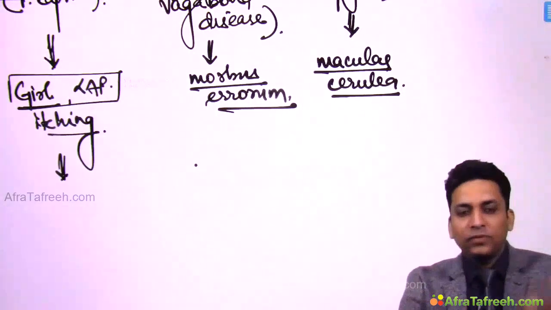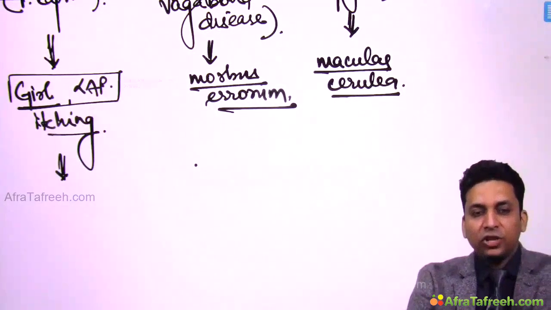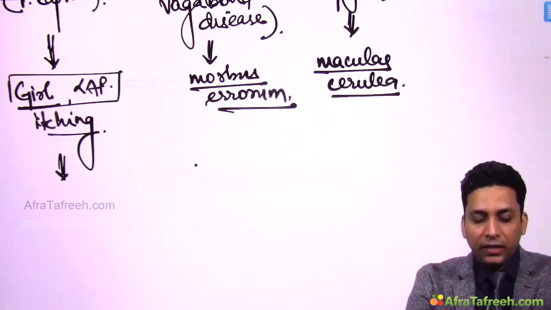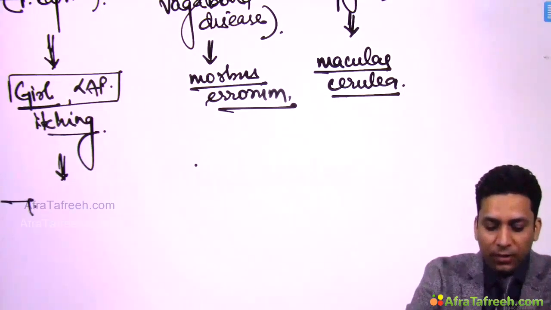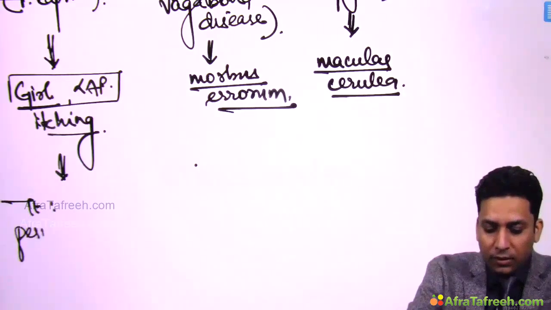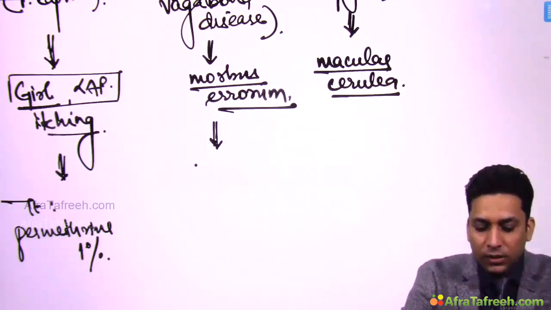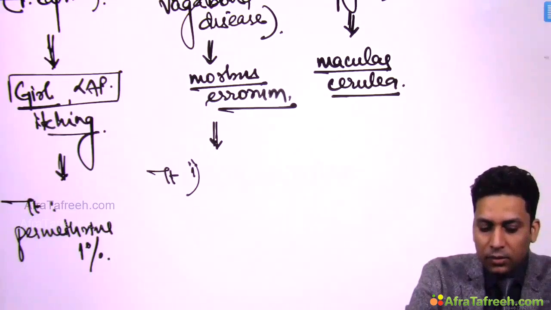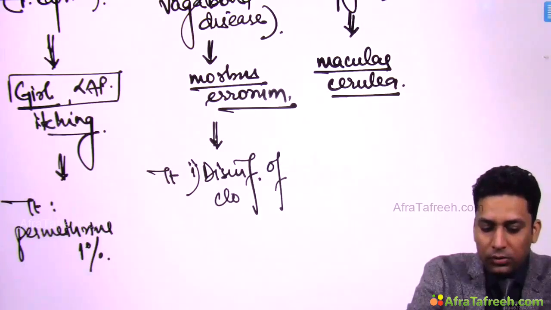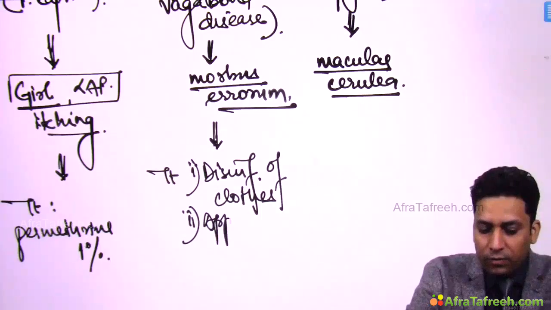If the patient comes with lymphadenopathy and itching over scalp and you diagnose a case of pediculosis capitis, then the treatment given is permethrin. So, ask the patient to apply permethrin 1%. For pediculosis corporis, the treatment is disinfection of clothes and application of permethrin 1%.